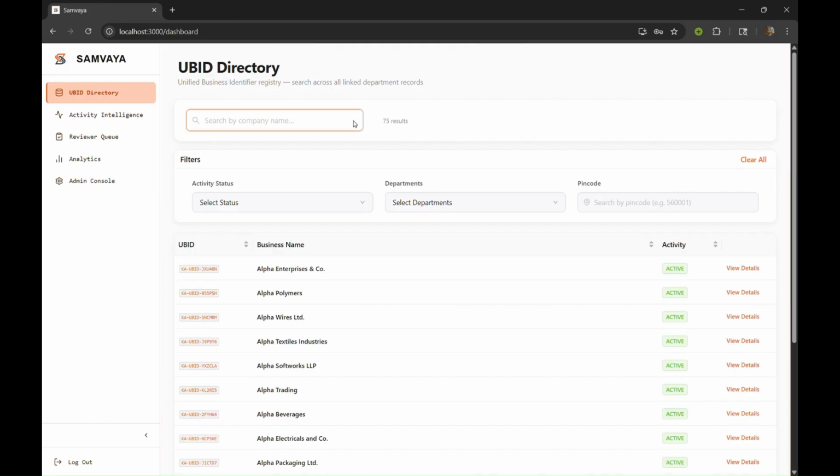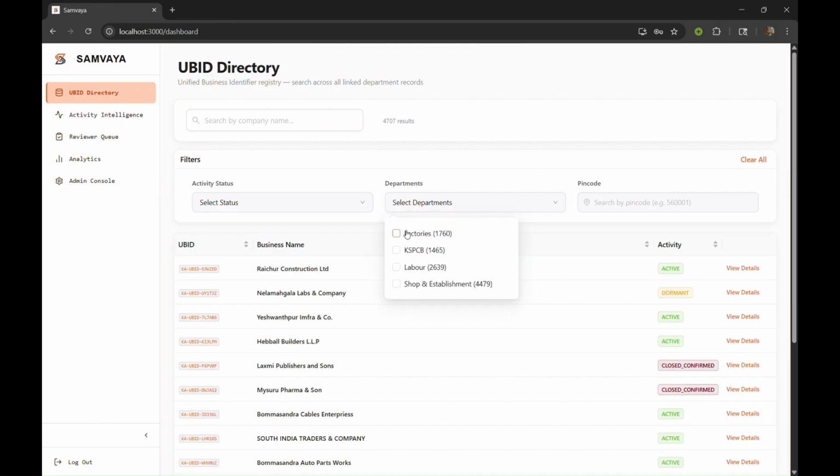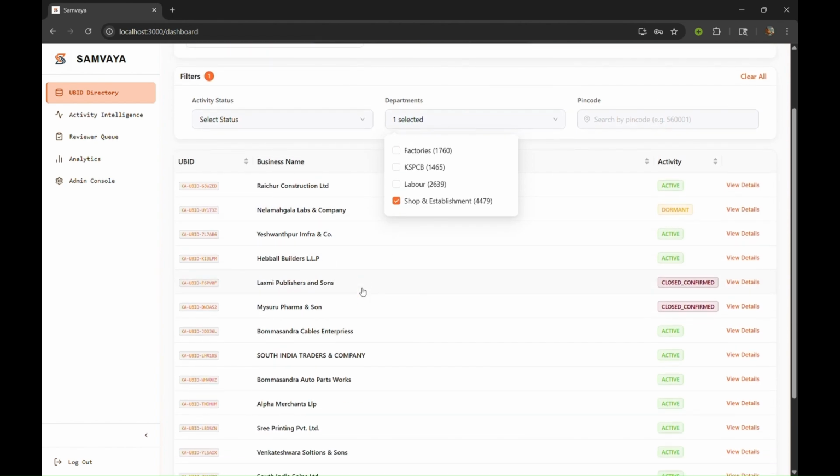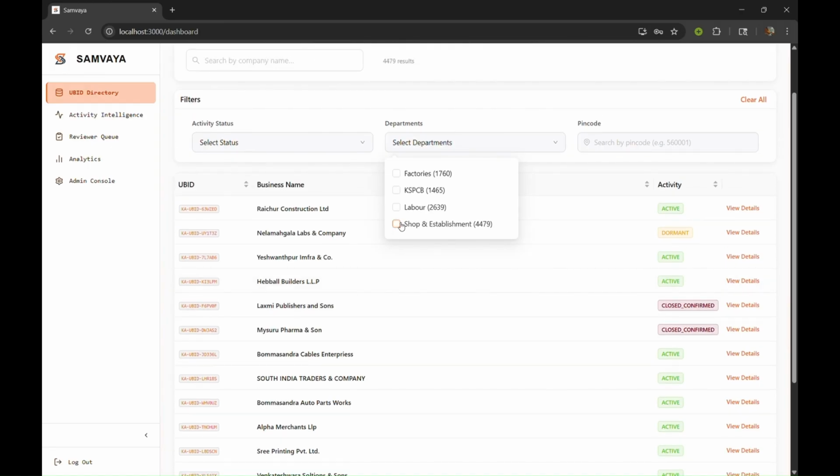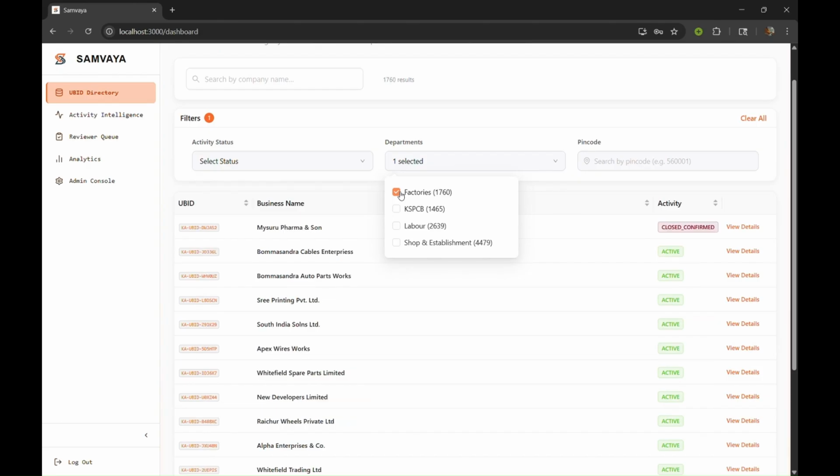Now, as for the department filter, it is powered by a backend exists subquery. So when I filter by shops and establishments, I am asking the database, show me only businesses that have a verified active link to a record in the department shop establishment table. The results update instantly.